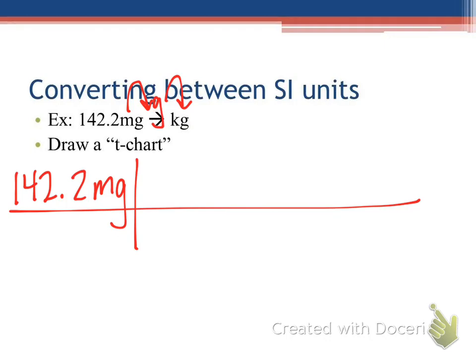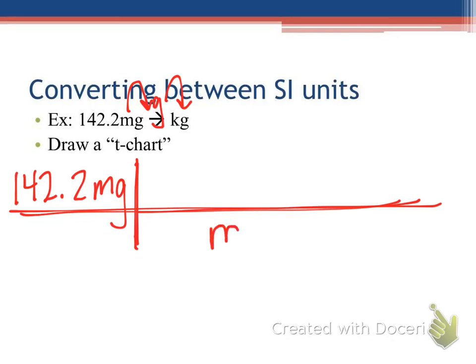In normal multiplication and division problems, if I want something to cancel, where do I need to put it? I need to put it opposite of its starting point, right? More specifically on the bottom, right? If it starts out in the numerator, I need to put it in the denominator to get it to cancel, right? And we're talking like in ratios and all that kind of stuff. Is that coming back a little bit to us? If I want to cancel it, it's got to go down on the bottom.